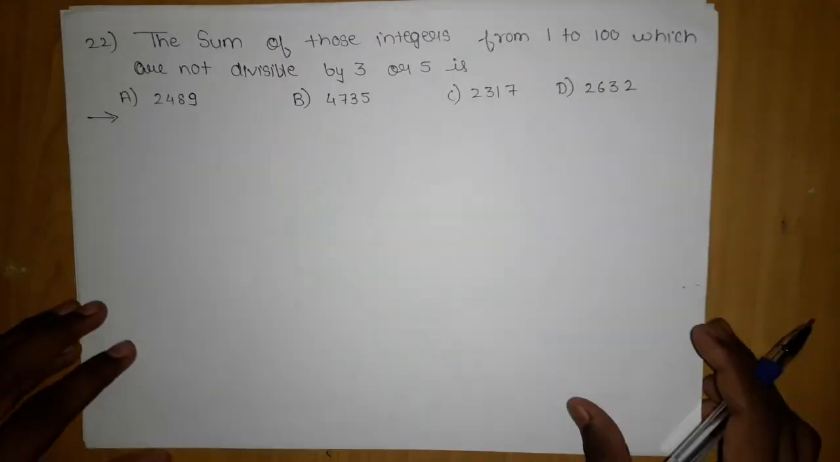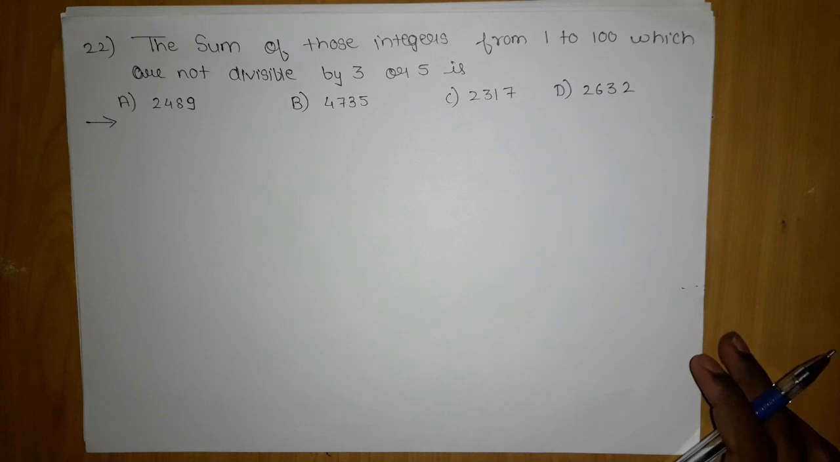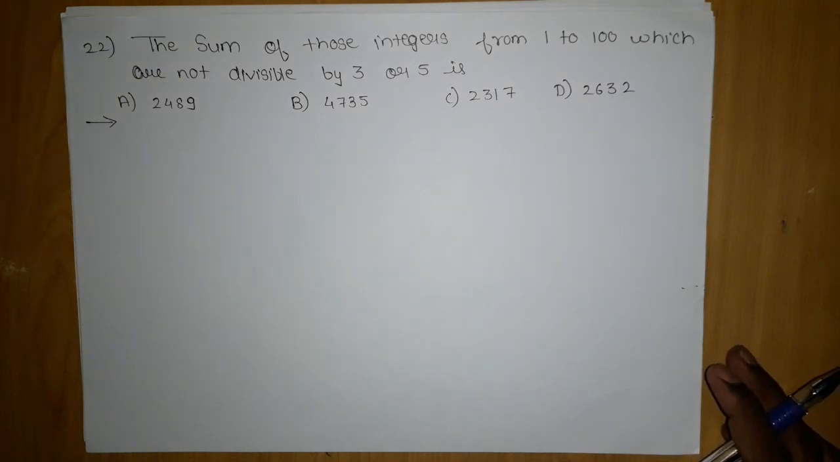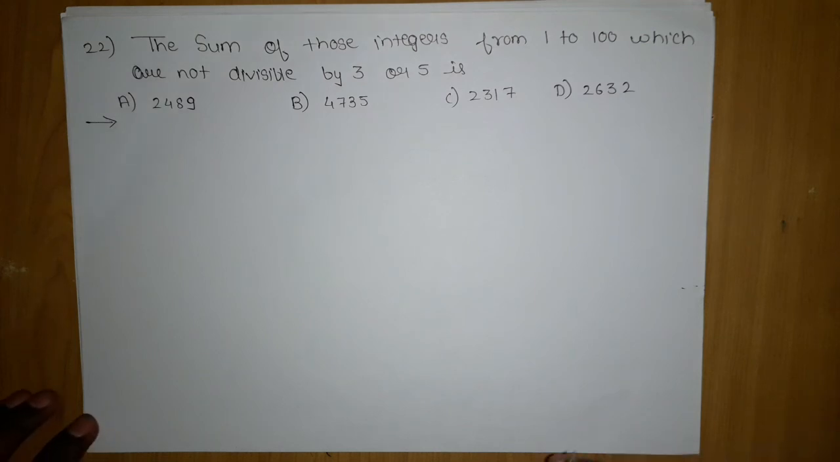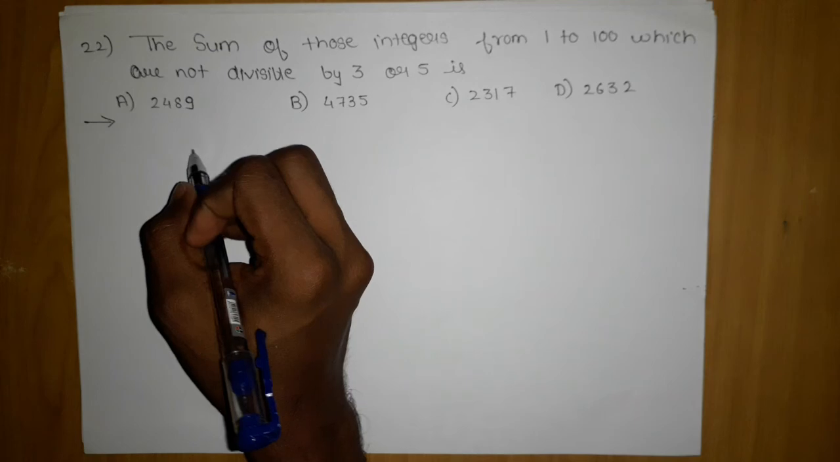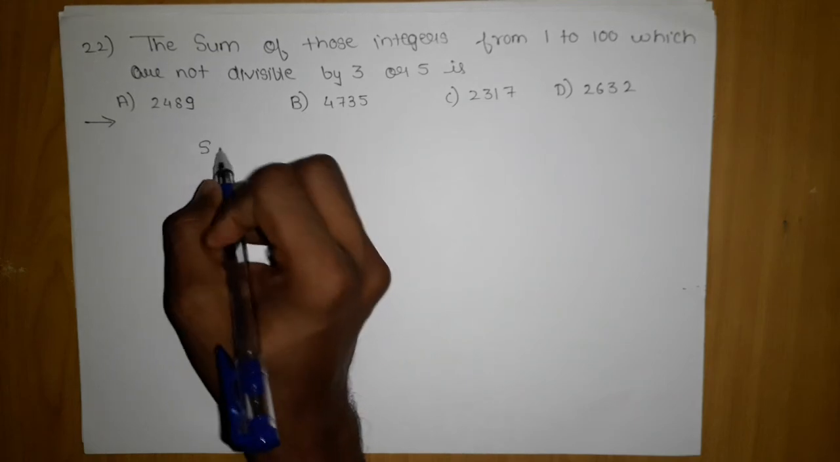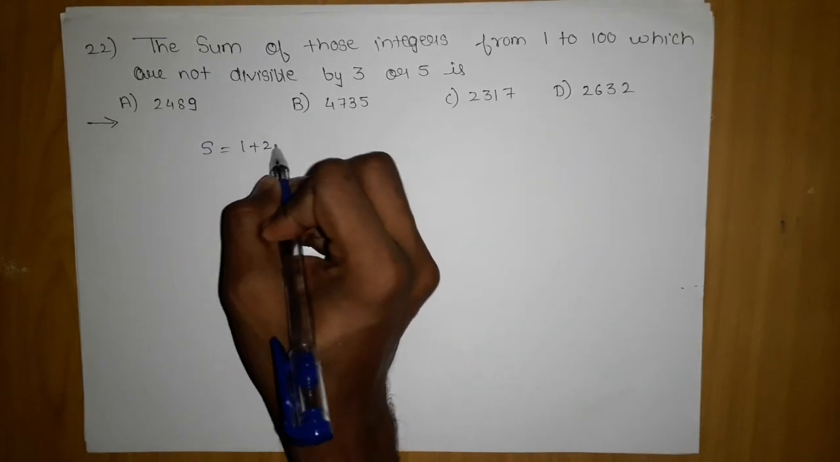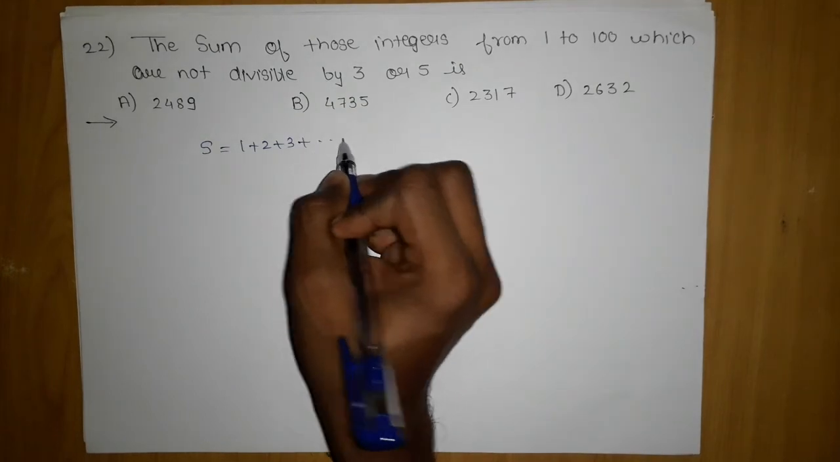Now let's move on to the next question, which is the 22nd question. It says: the sum of those integers from 1 to 100 which are not divisible by 3 and 5 is. So if you want to get the sum of this, then the sum is 1 plus 2 plus 3 plus, and so on until 100.